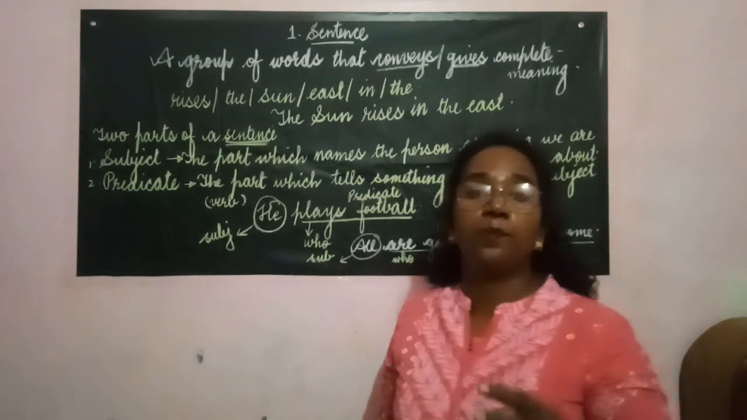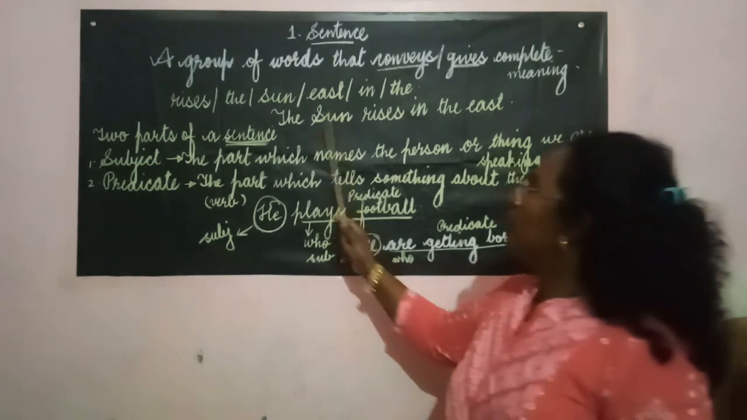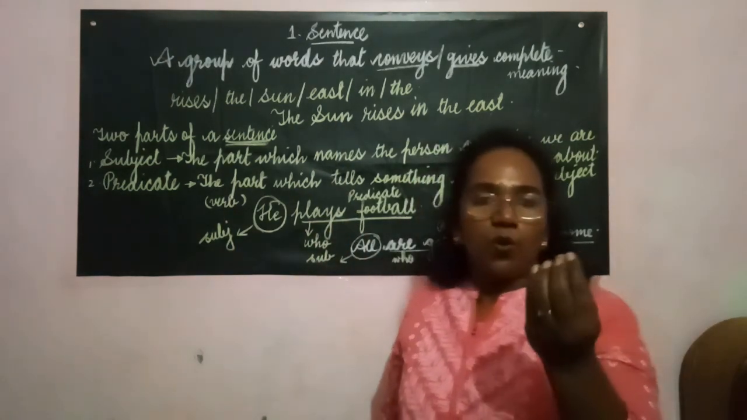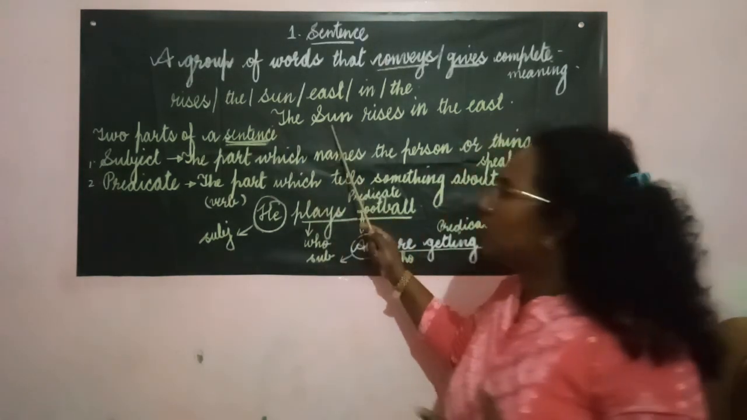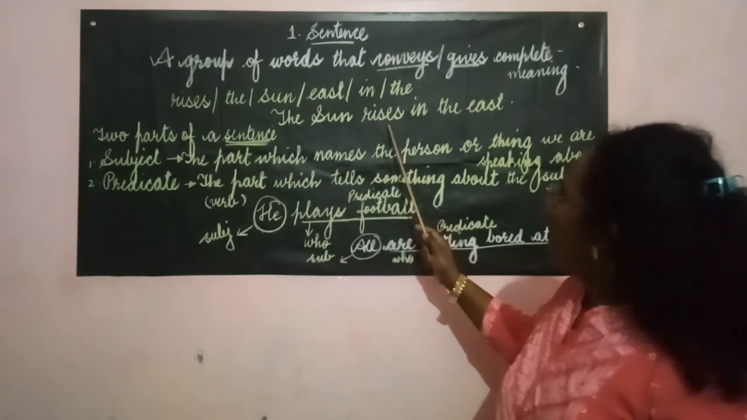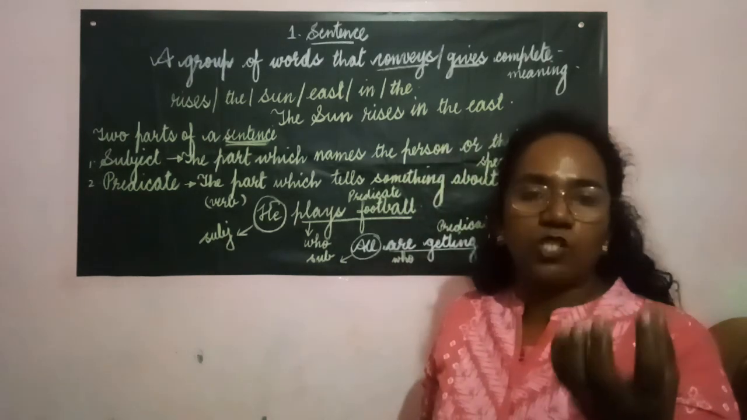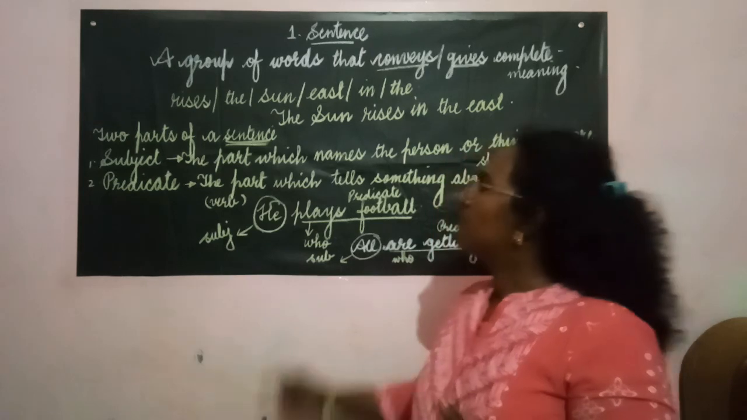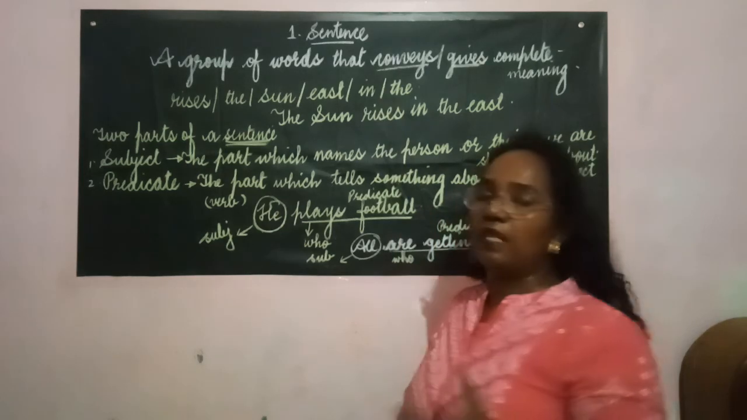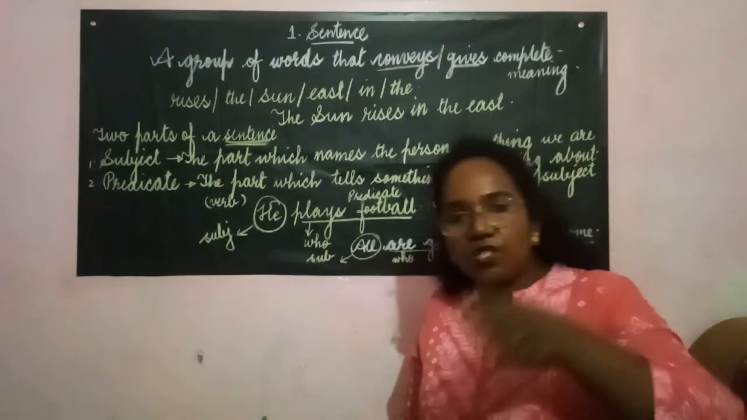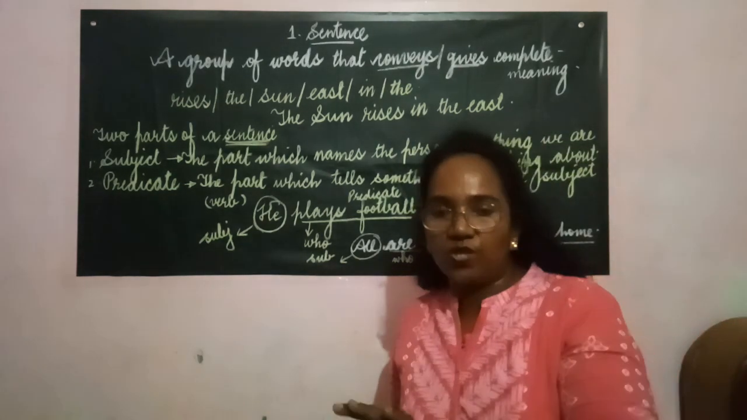Now let us look into what is the predicate. It is the part which tells something about the subject. Here the subject is the sun. The part which tells something about the subject is called the predicate. What is said about the subject? That the sun rises in the east. It means about the sun we have said that it rises in the east. The main thing, that is the action word, is the real predicate. The action word is "rises." That "rises" comes in the second part.